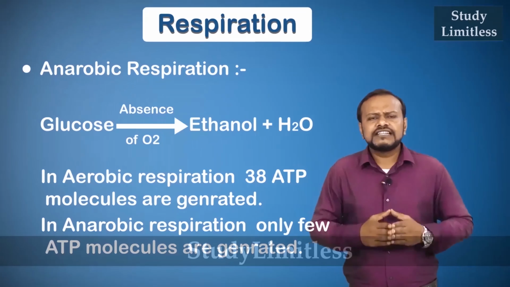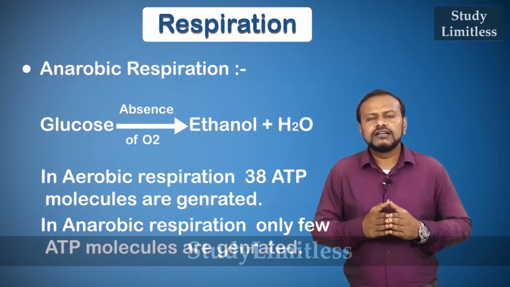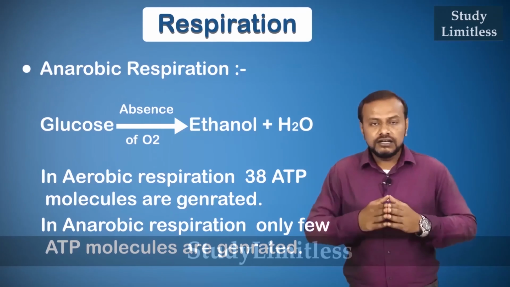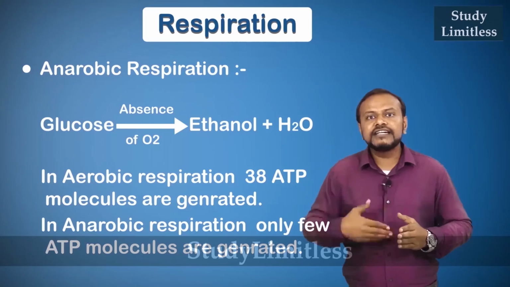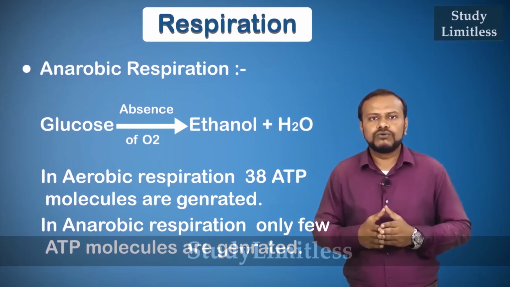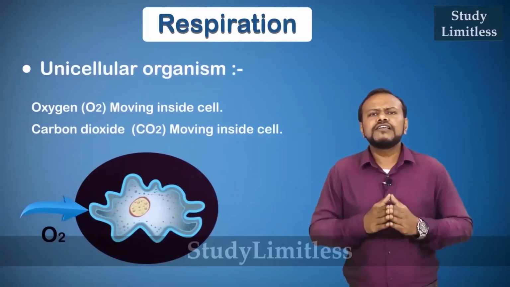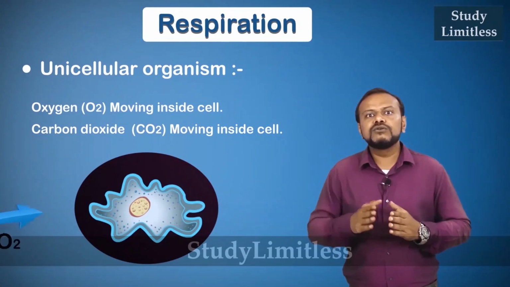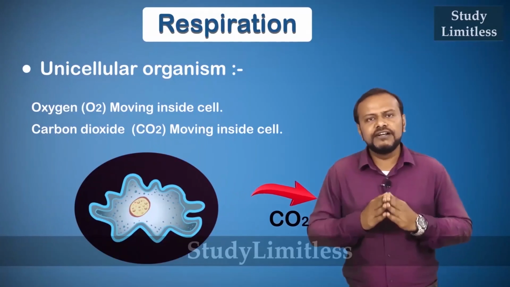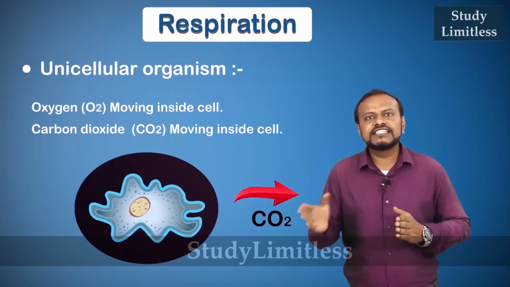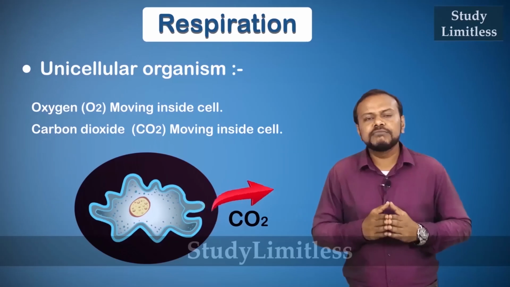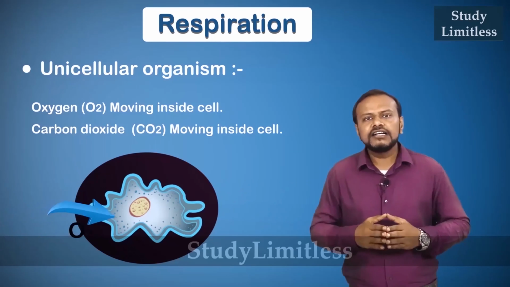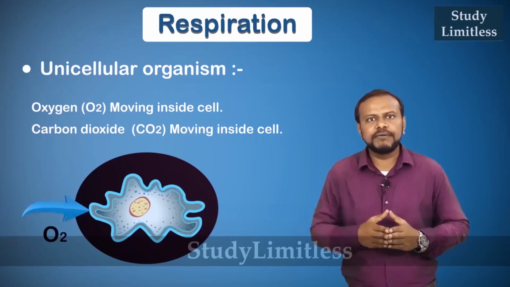Now, how does the oxygen used in respiration get transferred into the organism or inside the cell? How does it flow? If you observe unicellular organisms, the oxygen is transferred into the cell by simple diffusion. So, gaseous exchange happens in unicellular organisms by simple diffusion, wherein oxygen is taken in directly and carbon dioxide is released at the same time.